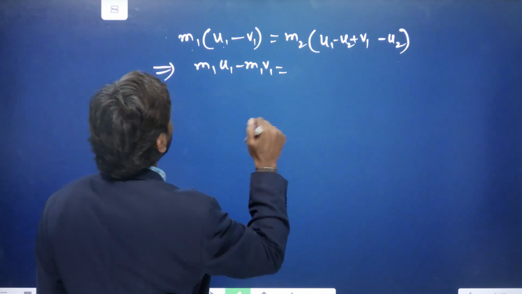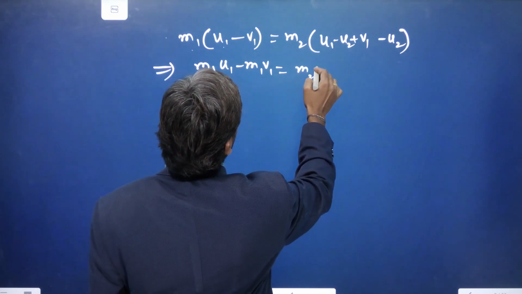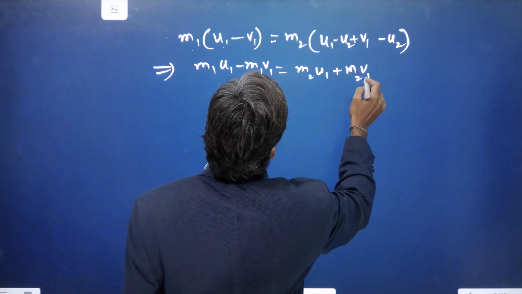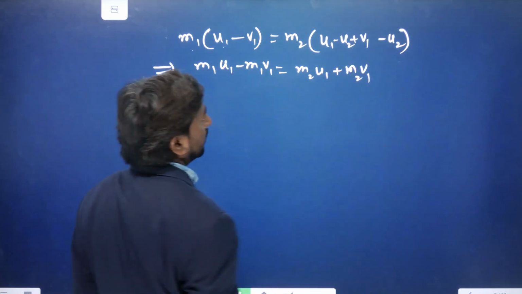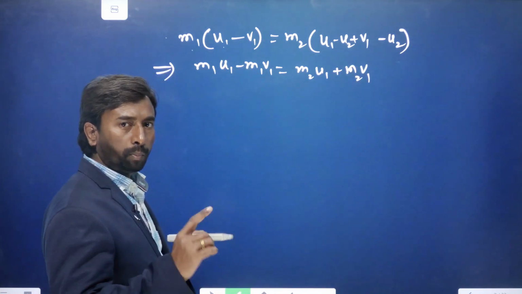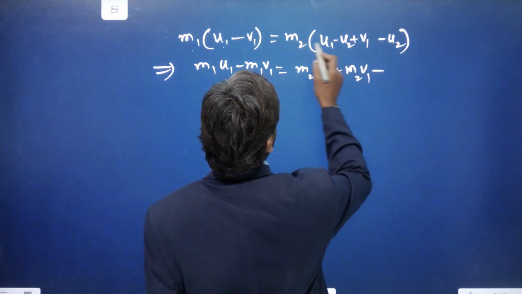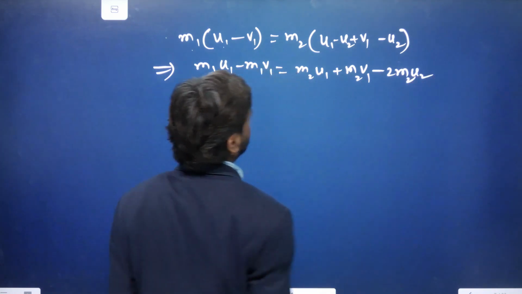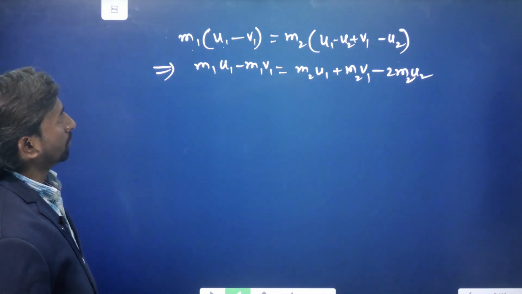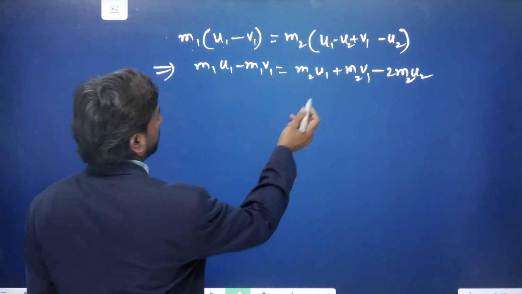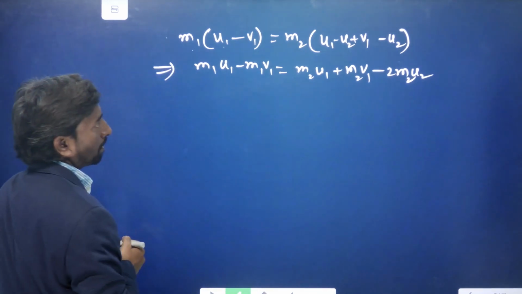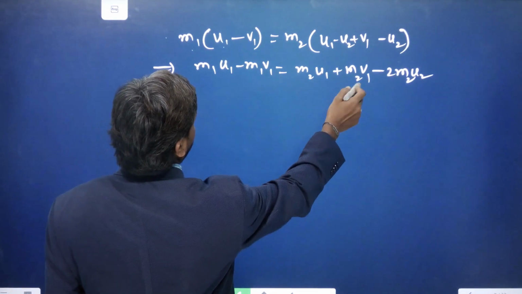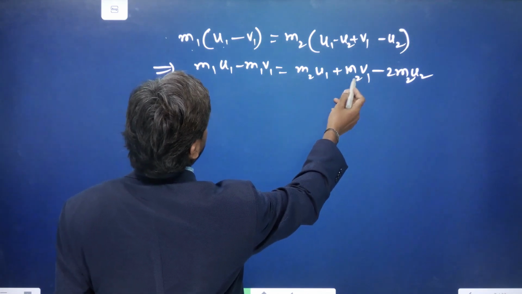So this will become m2 u1 plus m2 v1, minus u2, and u2 minus u2 minus 2u2 will become, so minus, m2 has to be multiplied here, minus 2 into m2 into u2 will be there. Now if you bring these terms to this side, we should find out v1.